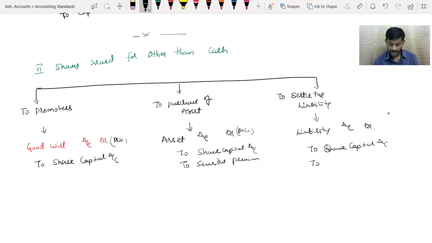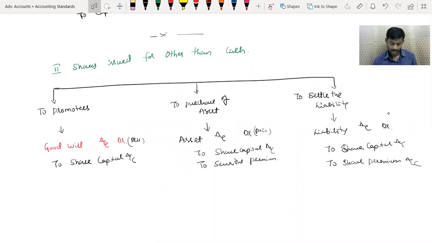Suppose if it is issued at premium, then to share premium account will come. So this is end of issue of shares.